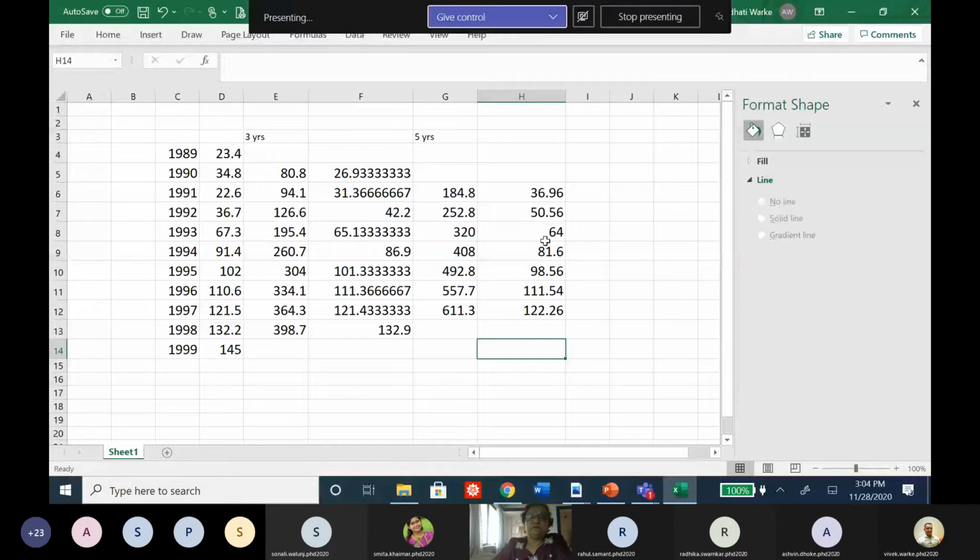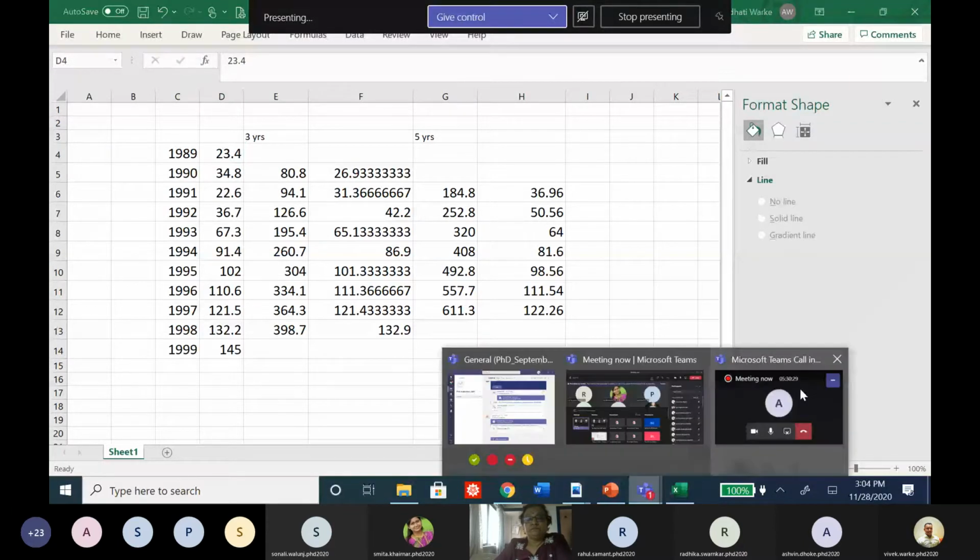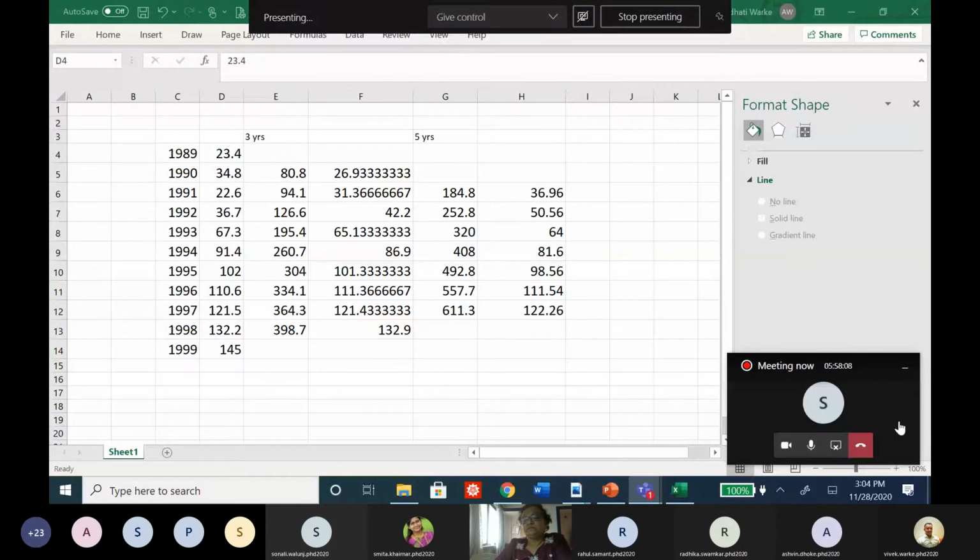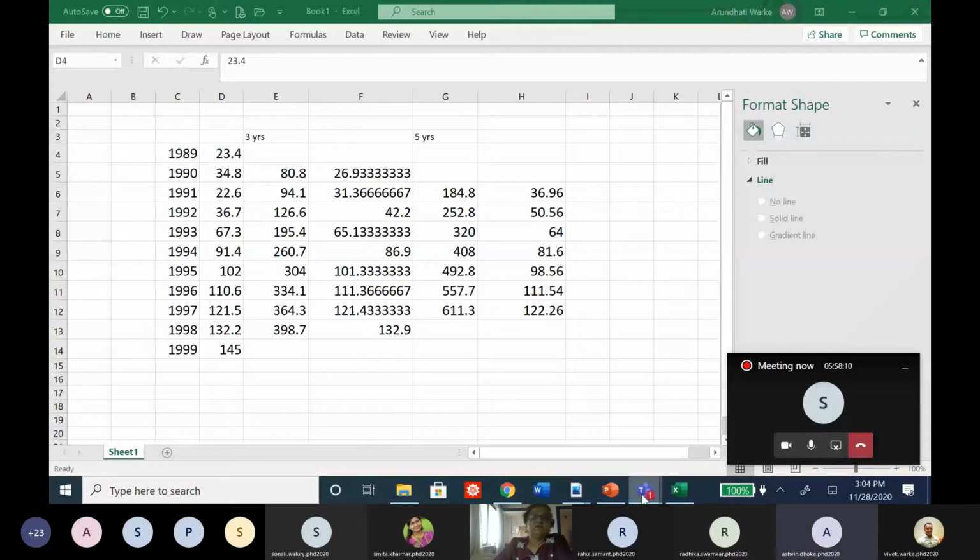This is the 3 years moving average method and 5 years moving average method. Now let us go towards the 4 years moving average method. I hope it is clear to you. Do you understand this? Yes, ma'am. Now how to go ahead with 4 years moving average? 3 and 5, I hope you understand. Even if it is 7, if data is big enough, maybe 100 or 200 observations, then you can take 7 years moving average, 9 years moving average easily. Now how to go ahead with an even number of years, say 4 years moving average.